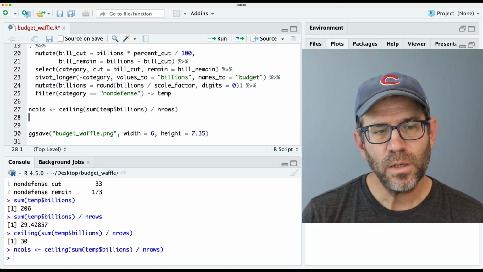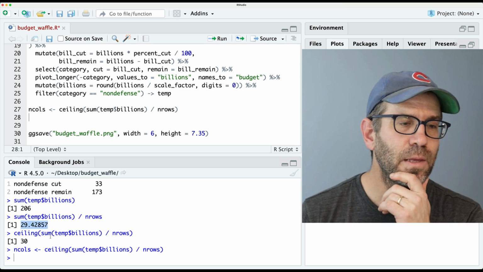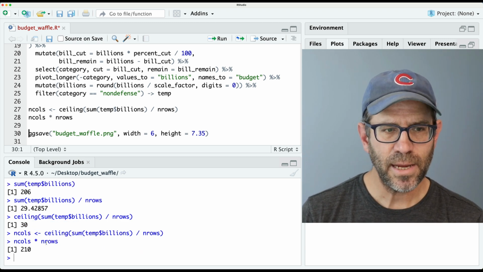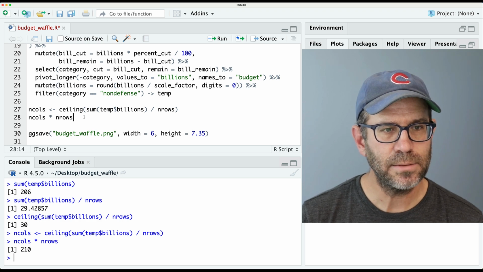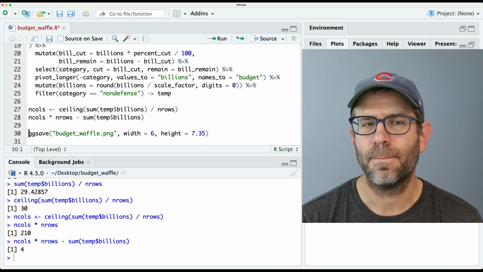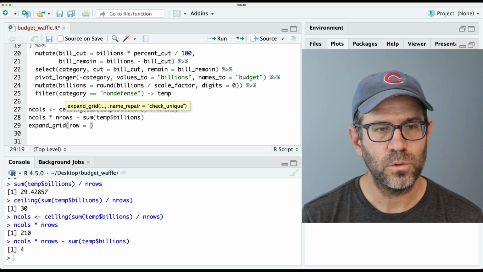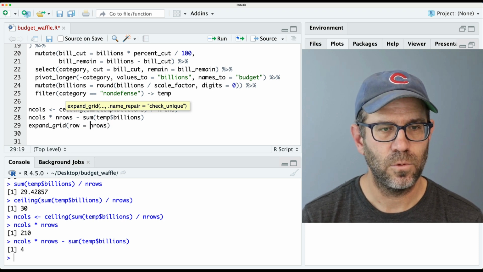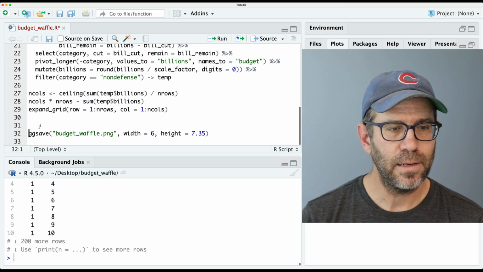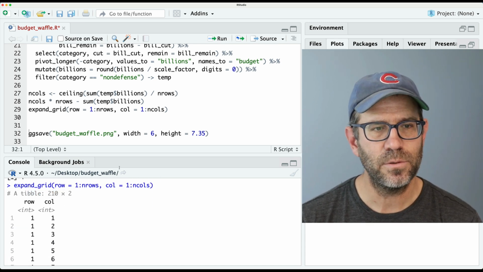And I'm not going to actually fill all those cells though, right? Because this was 29.42857, right? And so if I think about like n cols times n rows, that gets me 210. And if I then subtract this sum, then I'm going to have 4 cells that have nothing in them, right? So I could do expand grid, and I could then do row equals 1 to n rows, and I can then do col equals 1 to n cols. And again, that gets me this, and it's got 210 combinations. As we see, it's got 210 rows, right?